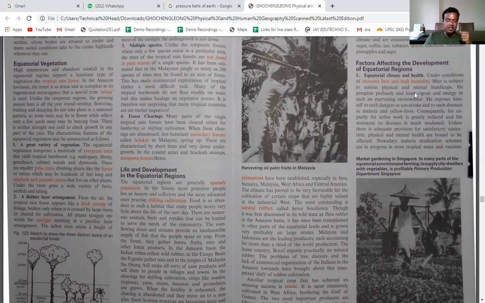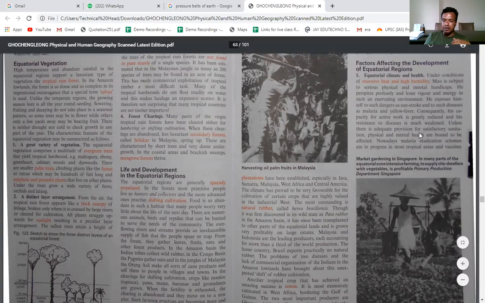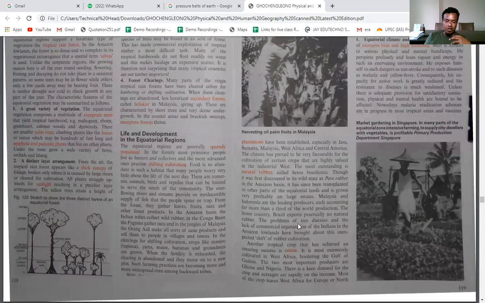At the same time, because of the high humid condition, the people get exhausted mentally and physically very early. So if they work for only around 4 to 5 hours, then obviously they get exhausted, and that is why the economic development in this region is not very good. So equatorial climate and health is one of the important limiting factors for the economic development of this region.